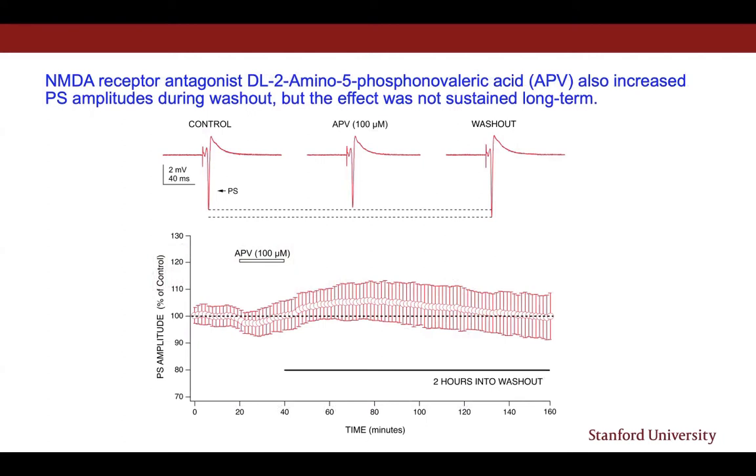We also tested the NMDA receptor antagonist AP5 to see if it can replicate the effects of ketamine. AP5 was able to replicate the acute effects of ketamine, as evidenced by a decrease in population spike amplitudes during drug application, as well as an increase in population spike amplitudes initially during washout. However, the washout effect was not sustained long-term, with amplitudes returning back to baseline by about an hour and 50 minutes into washout.